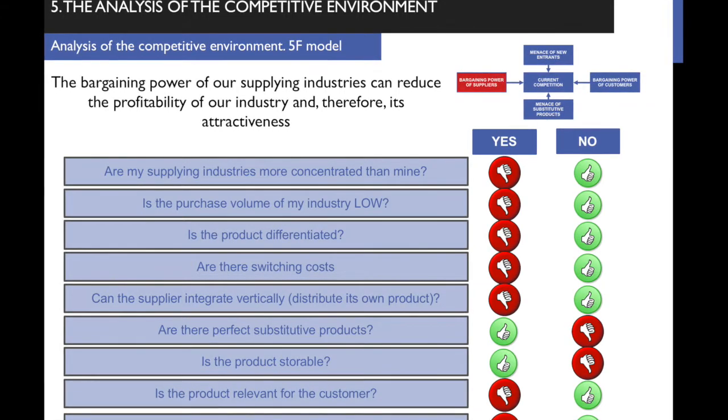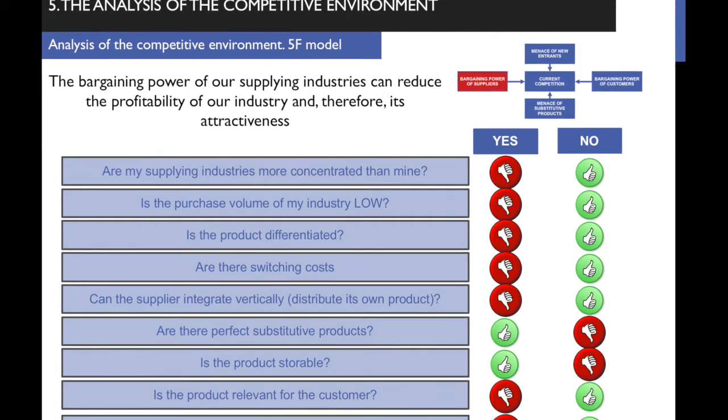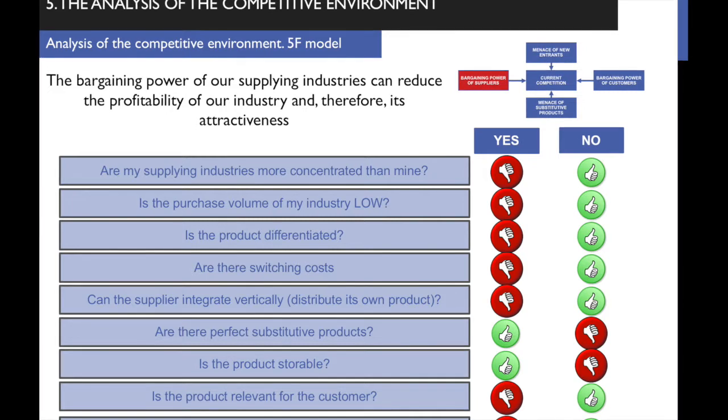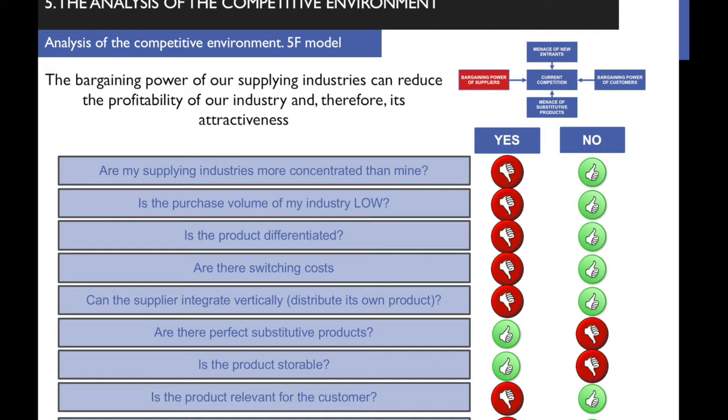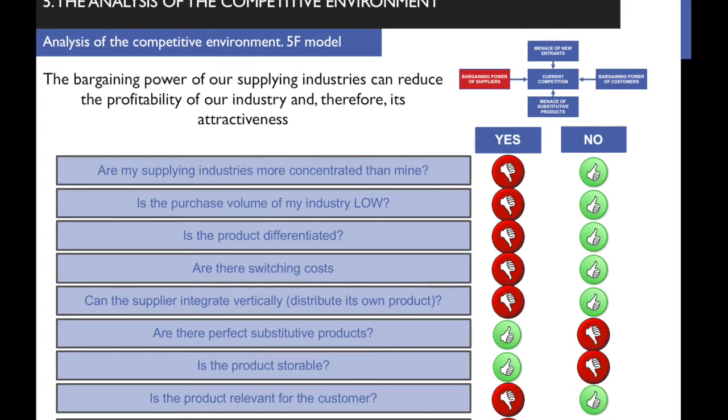Is the purchase volume of my industry low or high? If we buy just a few units, then we haven't got bargaining power. If I go to my supplier and I buy 3 units out of 3 million, I have no bargaining power. If I buy a lot of units, then I have a lot of bargaining power. Again, in this example, the food retail industry buys a lot of the production of the food production industry, so high bargaining power.